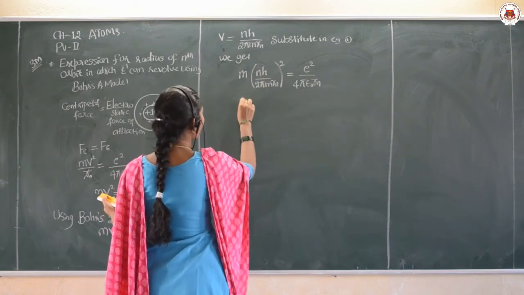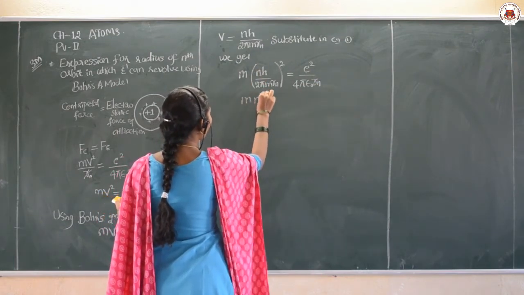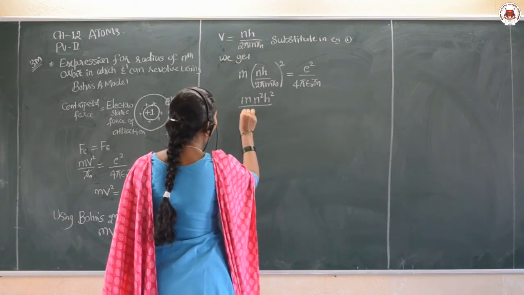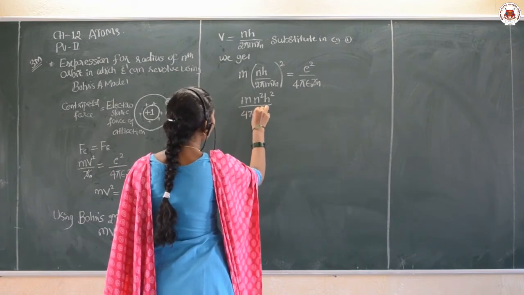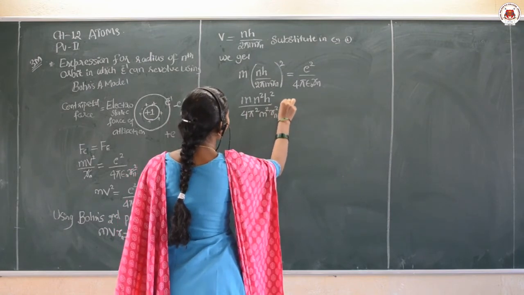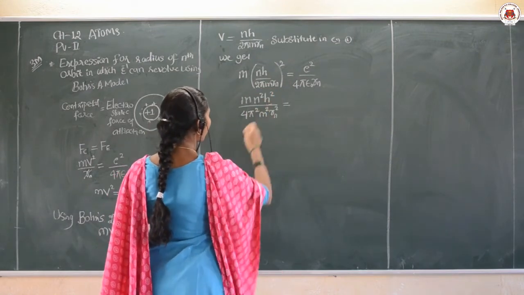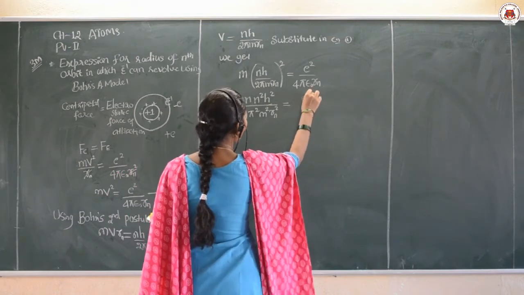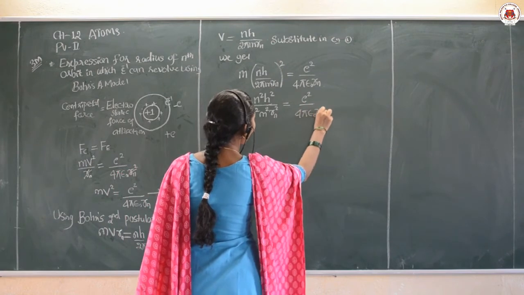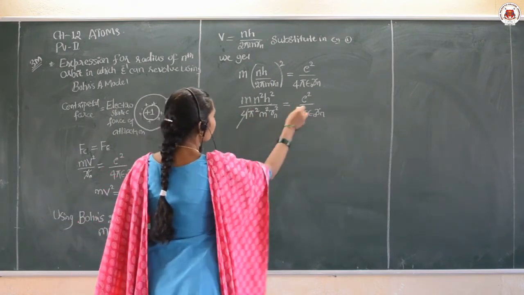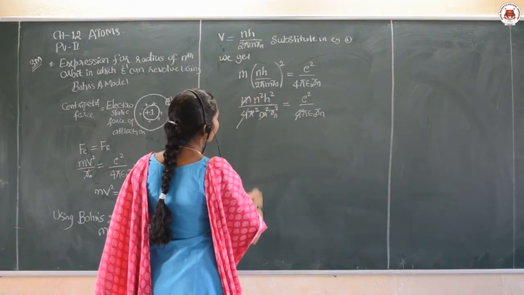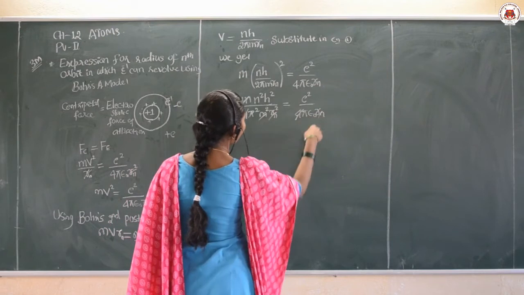Simplify this square: m n square h square, m square n square h square upon 4 pi square m square Rn square. Then here E square as it is, 4 pi epsilon naught into Rn. Here 4 pi, 1 pi gets cancelled, here 1 m gets cancelled, so Rn gets cancelled.